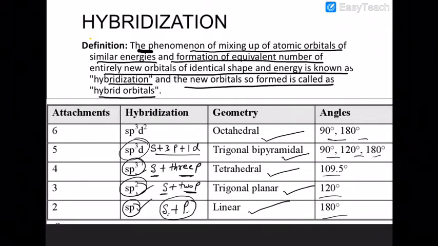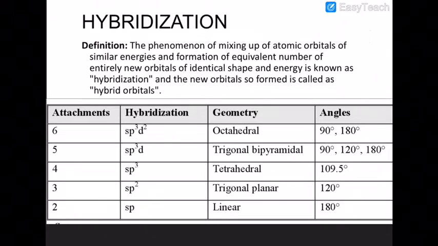It is intermixing of 1s orbital, 3p orbitals and 2d orbitals. It will lead to the formation of octahedral geometry. Are you getting that? So if you look at this once more: sp, sp2, sp3, sp3d, sp3d2. Please memorize all these types of hybridization.